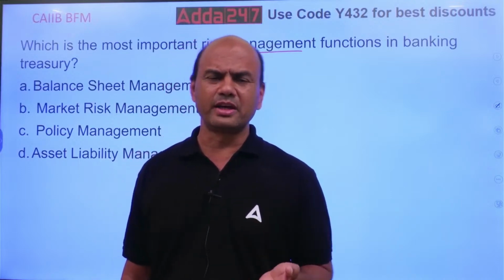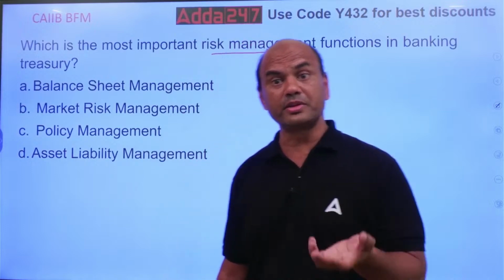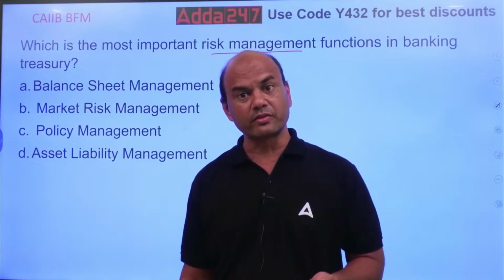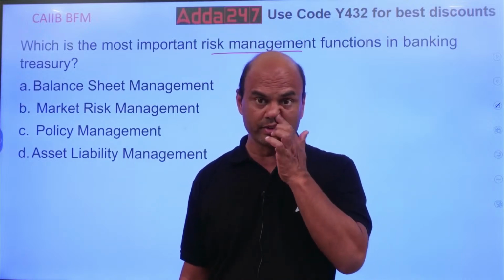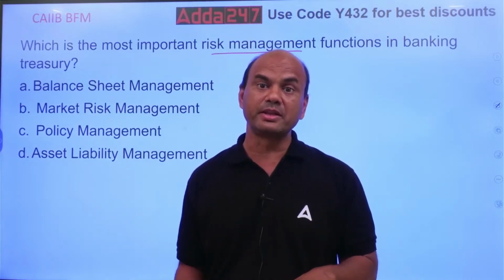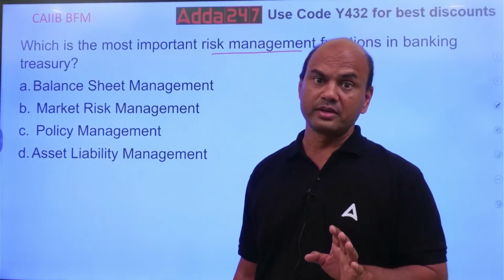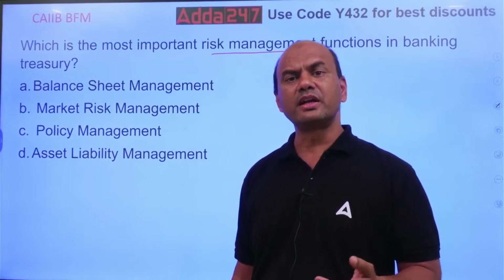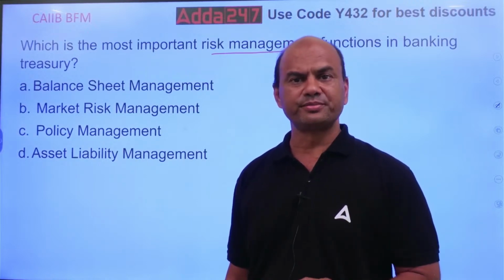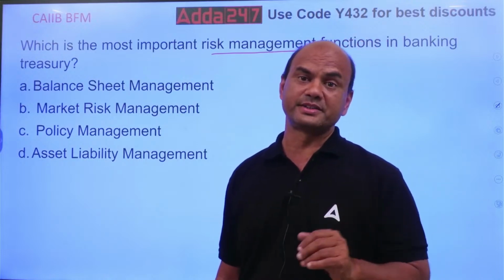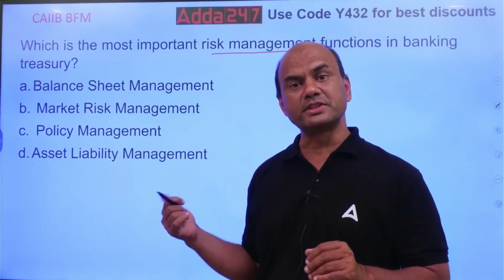Somebody might argue that long-term liquidity is also required. It is required. Who says no? But if you ask me, 80-20 principle, 80% of the job is short-term liquidity. Short-term means it can go up to 6 months. RBI is very particular about 28 days. So this can go up to 6 months.